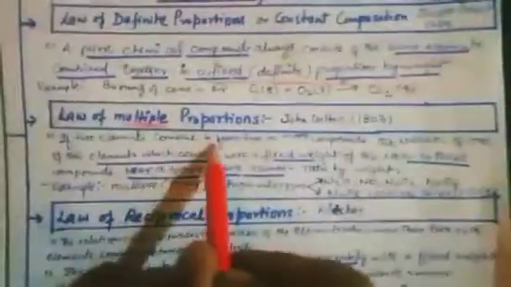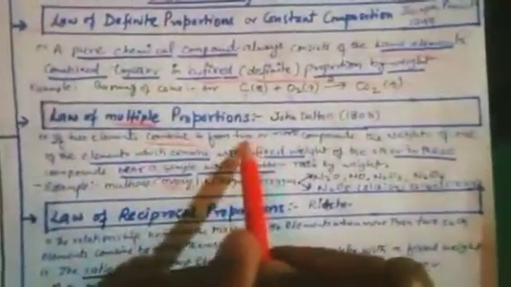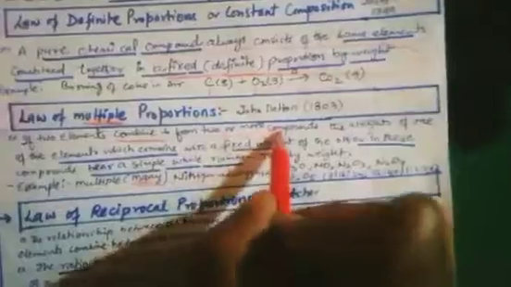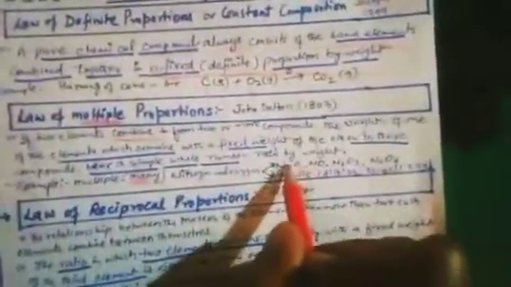According to this law, if two elements combine to form two or more compounds, try to understand, like nitrogen and oxygen, two elements forming so many molecules: N2O, NO, N2O3, N2O4, N2O5, clear?